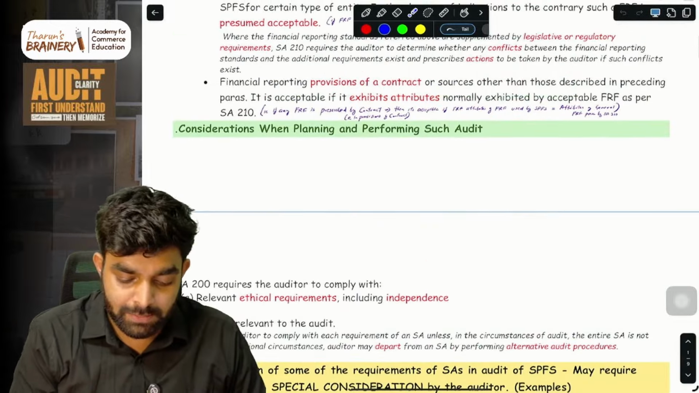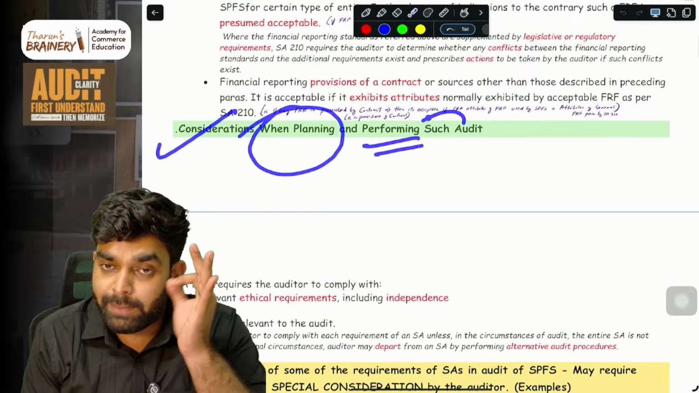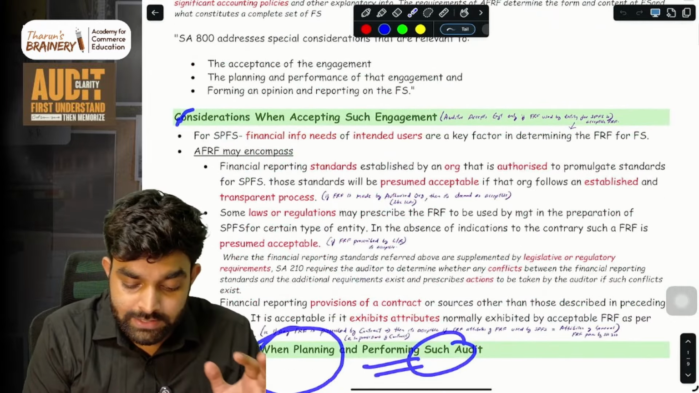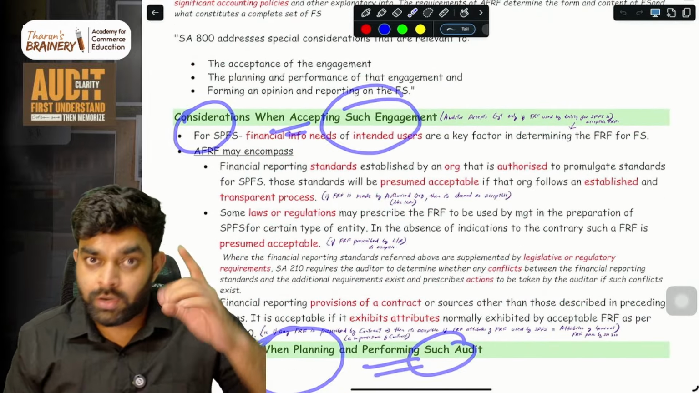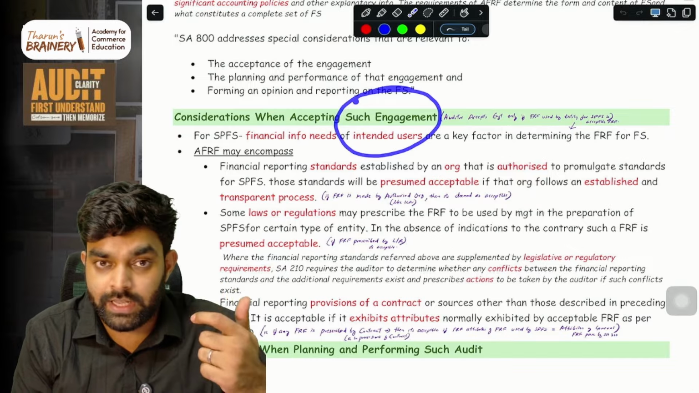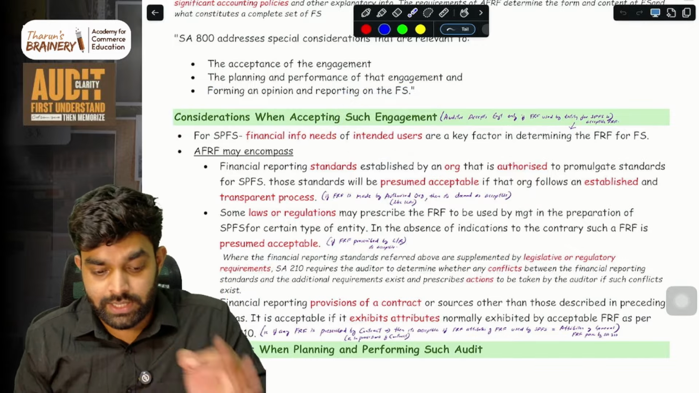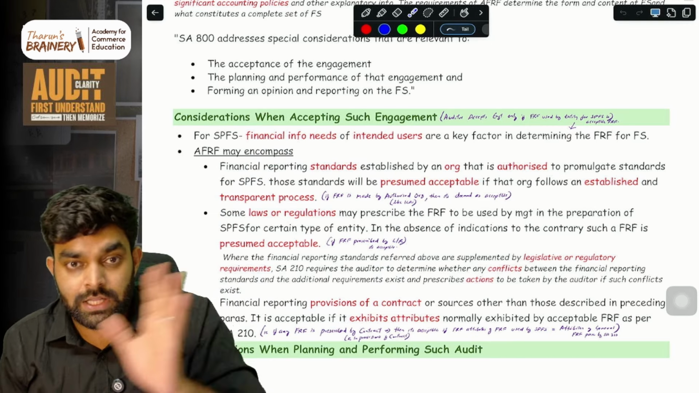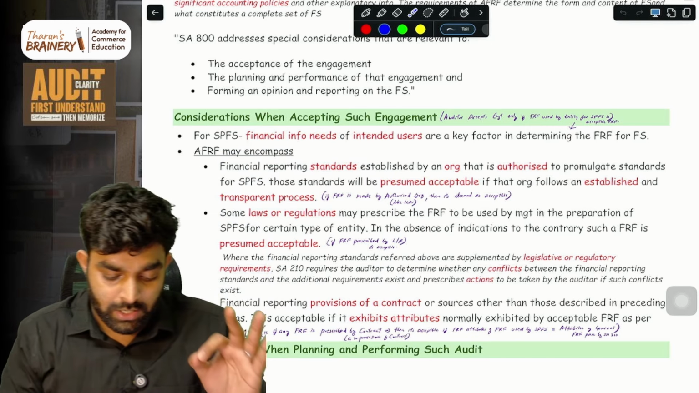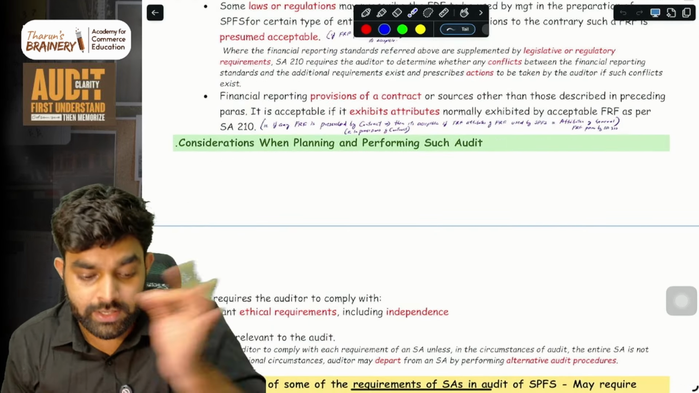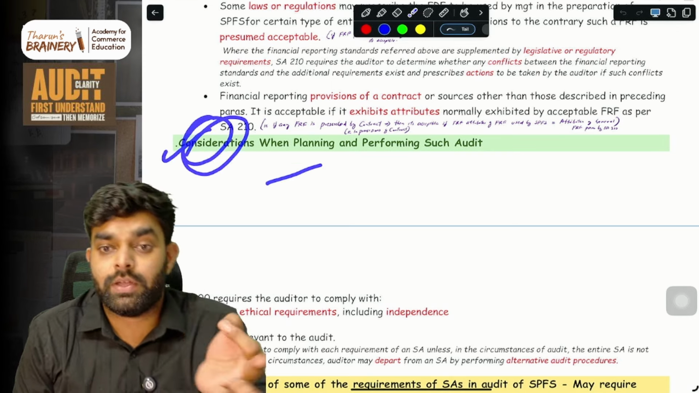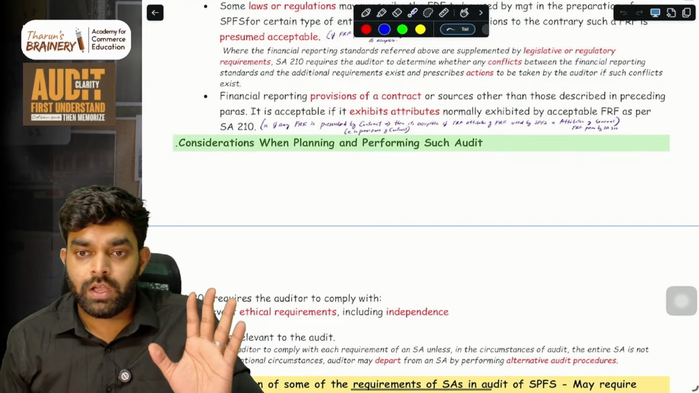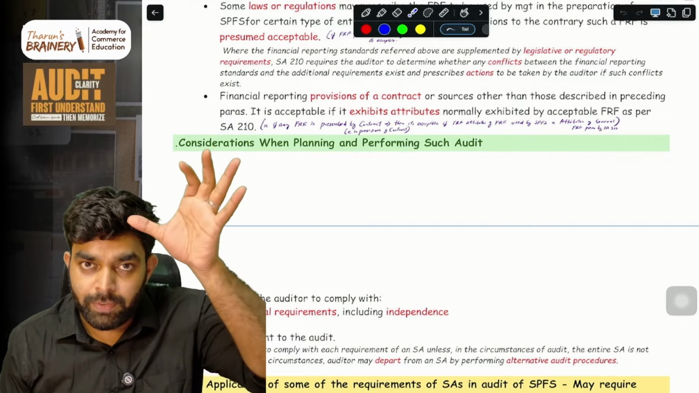Okay. Then comes considerations when planning and performing the audit. The earlier things were considerations when you accept the engagement. From the auditor's point of view, before accepting the engagement he has to consider these three or four things. Now he has accepted the work, having checked all these things, and now he wants to plan and perform the audit. What are the things he will consider when planning and performing the audit? I hope you have the structure and proper concept built in your mind, line by line. I'm hoping it is clear.